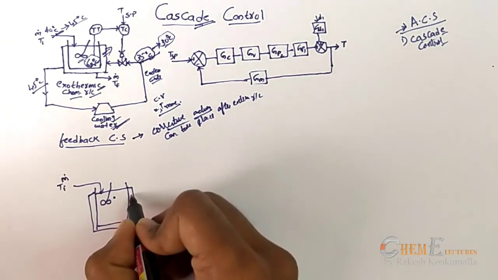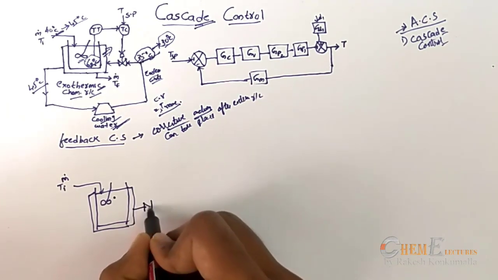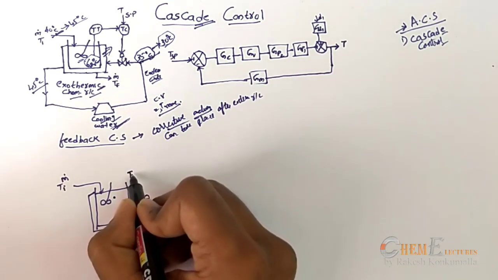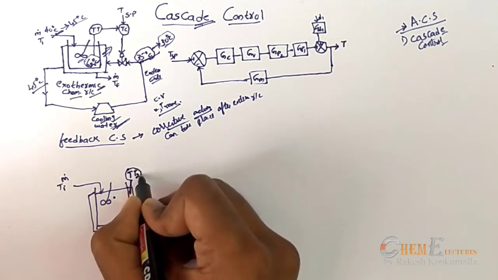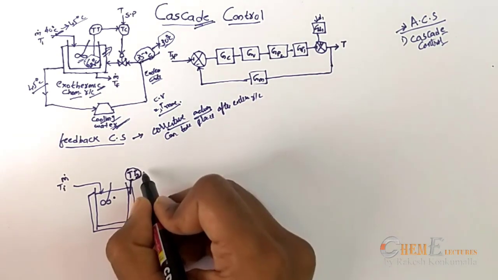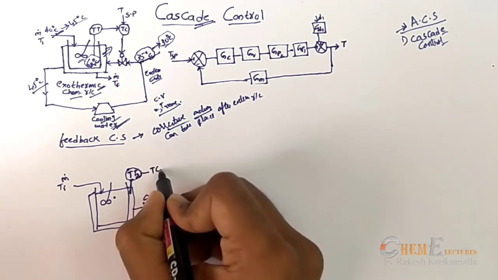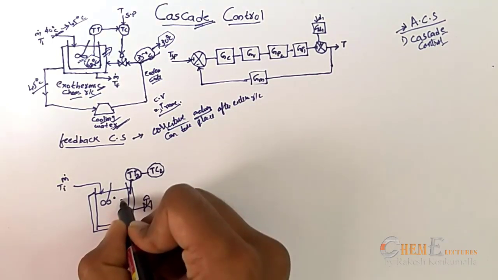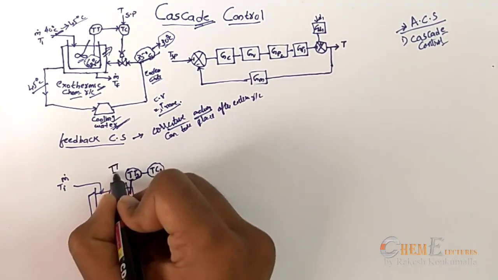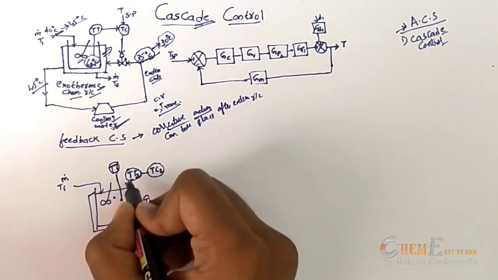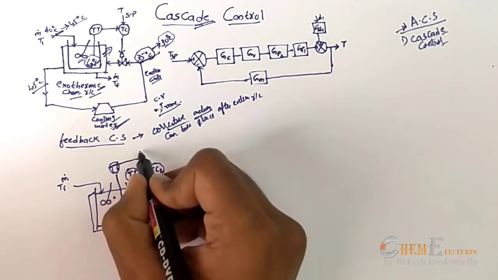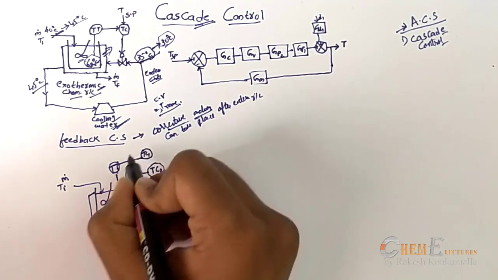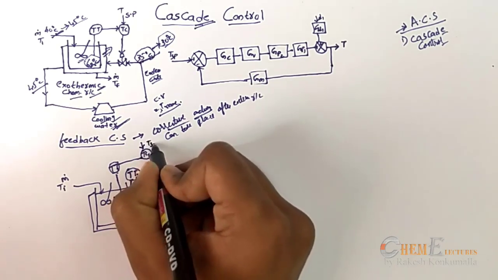Here I will measure the jacket temperature with transmitter TT2, a temperature transmitter, which is controlled by a controller. And this is the primary loop, that is, the temperature transmitter 1 of this reactor and the temperature controller of the reactor temperature. So this is the set point.